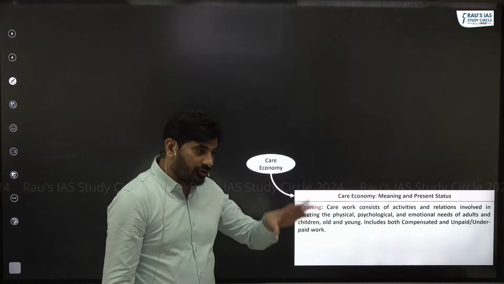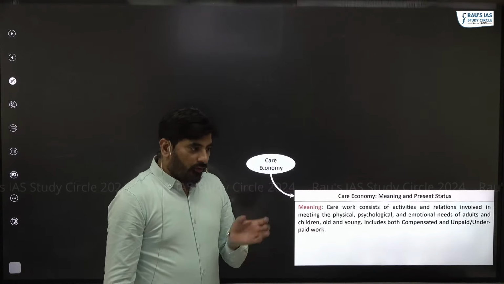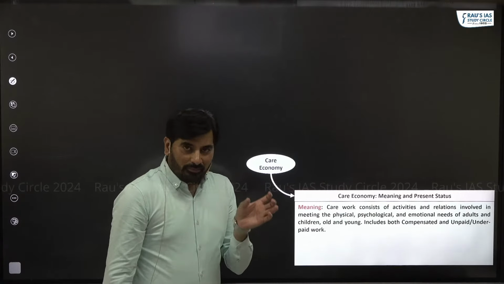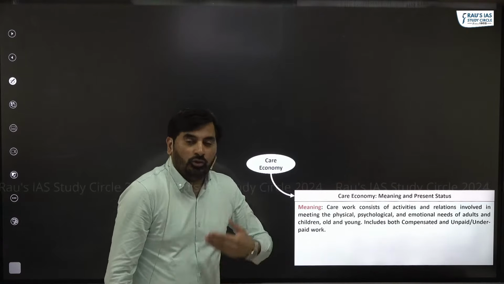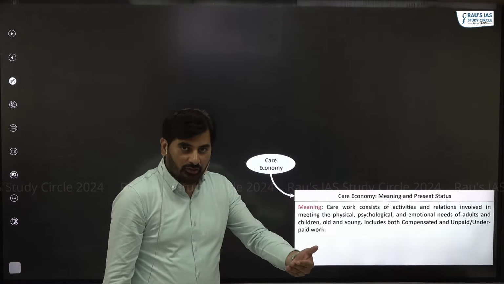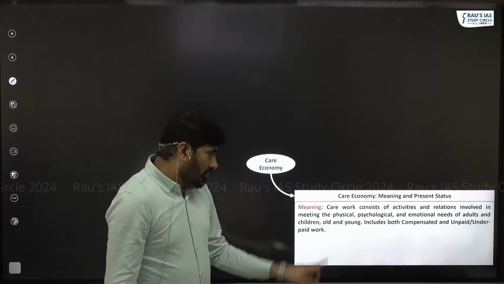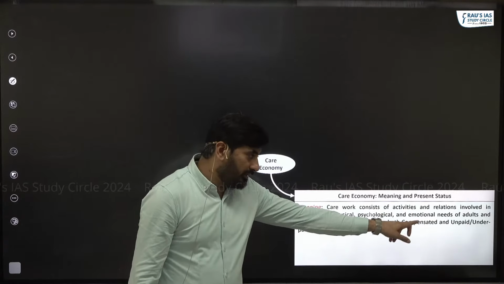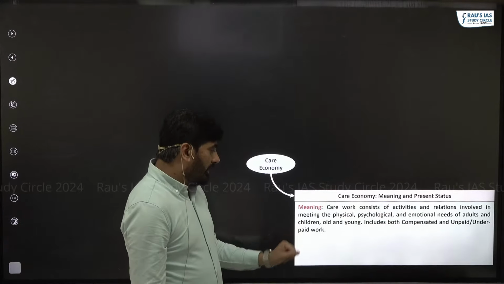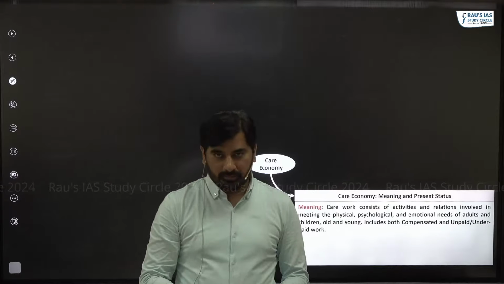This is the definition as per ILO. So, if you're writing an answer in the mains examination on care economy, please try to replicate this particular definition of ILO. Okay. Then you can see care economy will include both compensated and unpaid or underpaid work.